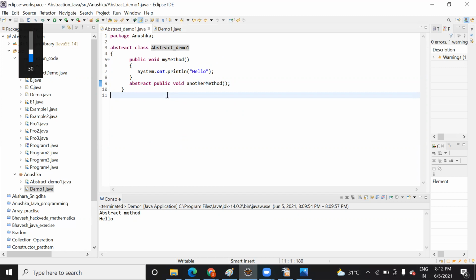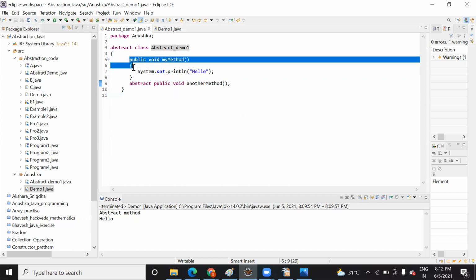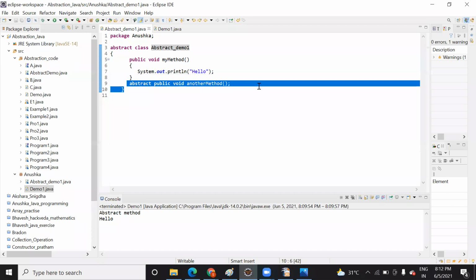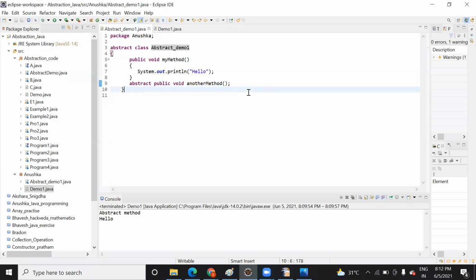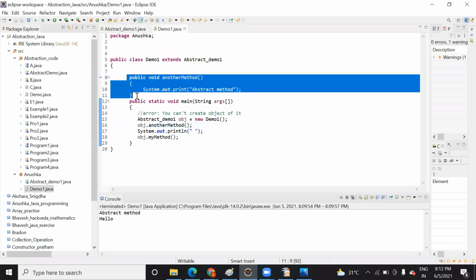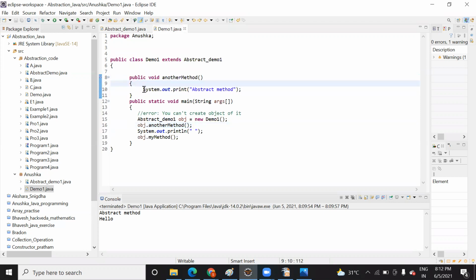So this abstract method won't have a body. This method you have provided it. This is one method, this is another method. Yeah, so the abstract method won't have the body. Yes, you are providing a body here. See this method, you are providing the body here. What body you have provided, you are just trying to print inside it that it's an abstract method. Just that. You can do any operation inside this. I have taken the simple one. I'm just writing abstract method.